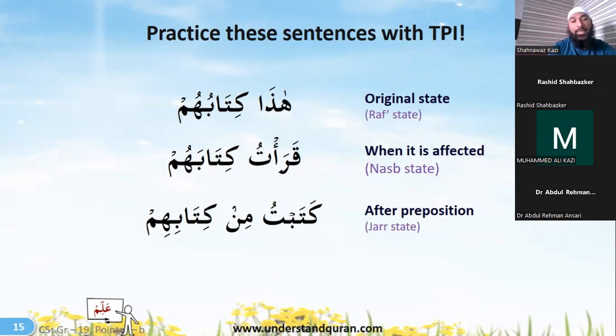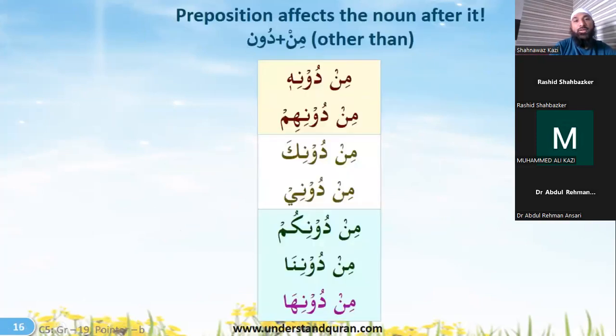Right? So kitabihim is because of the kasra. That's the only thing. That's the only learning. This is very simple. There's nothing very new and complicated. Prepositions affect the nouns after them.